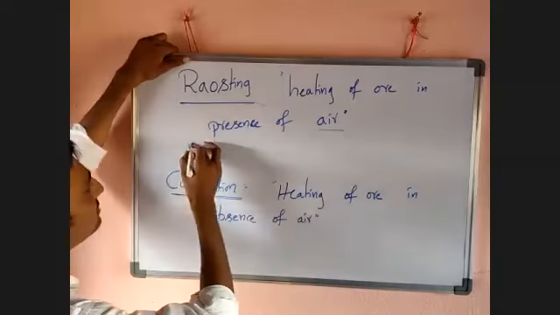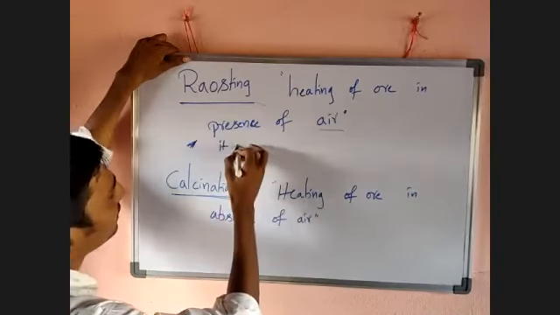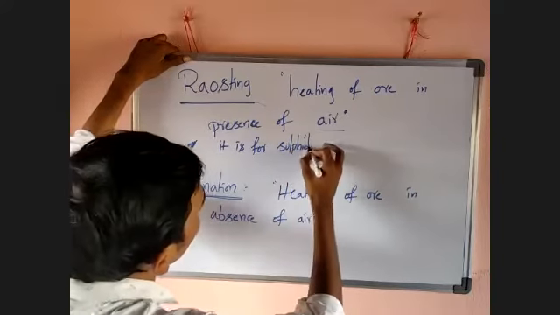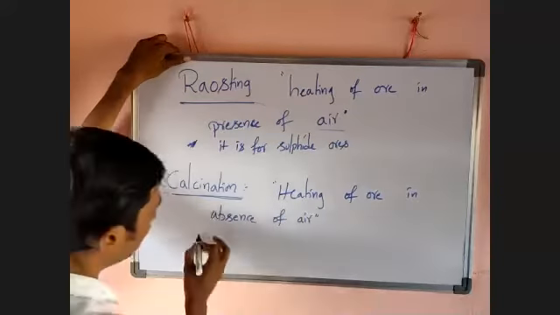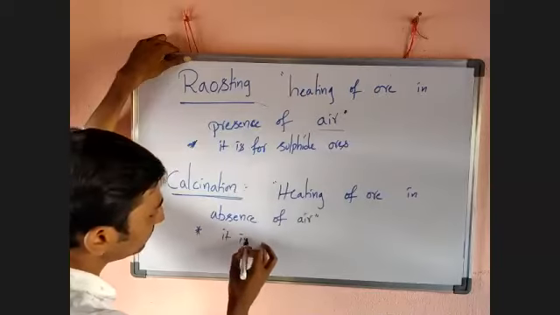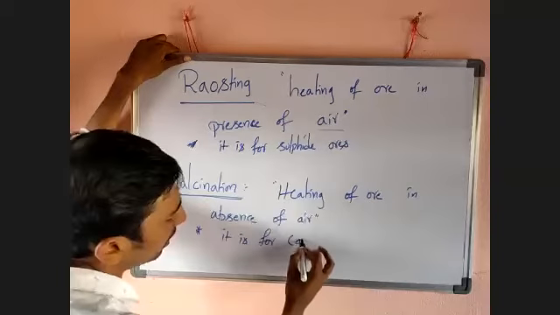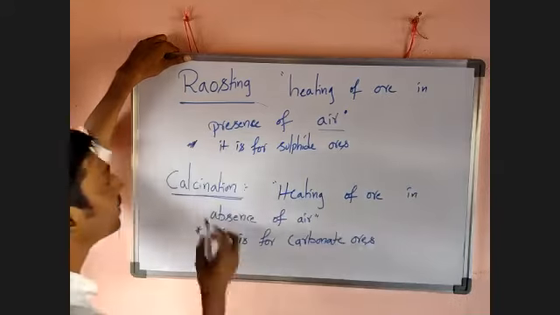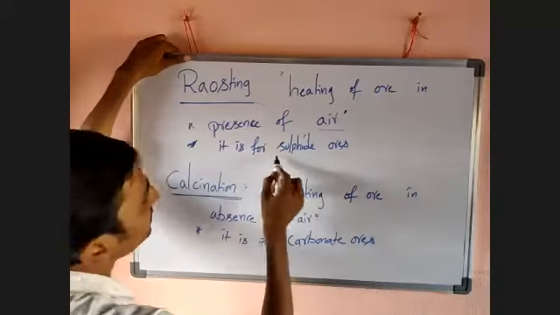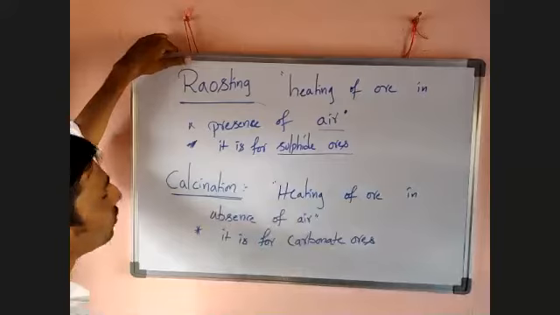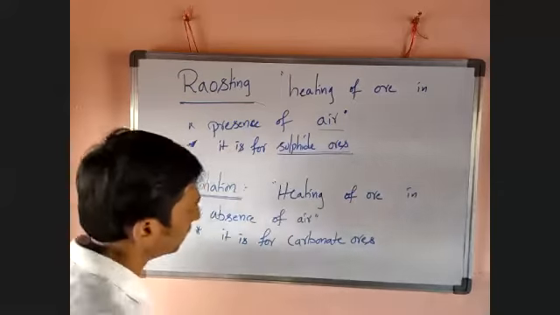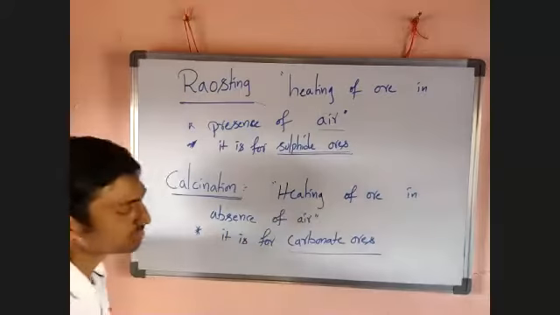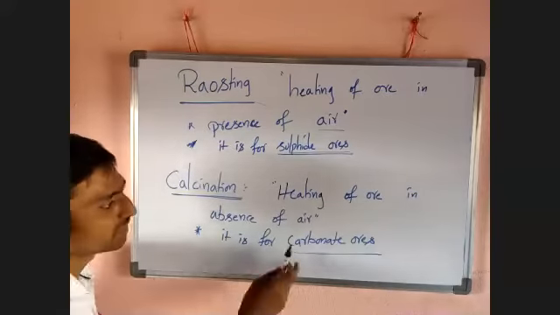Now it is for sulfide ores. And here calcination is for carbonate ores. I mean, different ores are involved, but it is specially designed for what? Roasting is for sulfide ore. But calcination is specially designed for carbonate ores.